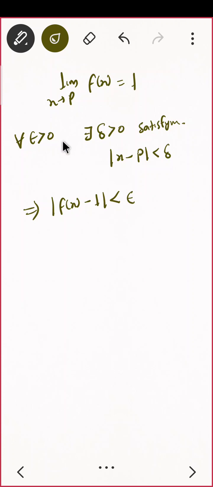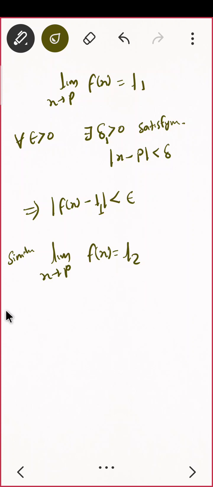You must remember this definition because you will use it everywhere. And this is delta 1, suppose I am taking, and this was for L1, so I'll write L1 here. Similarly, limit x tending to p f of x is equal to L2.